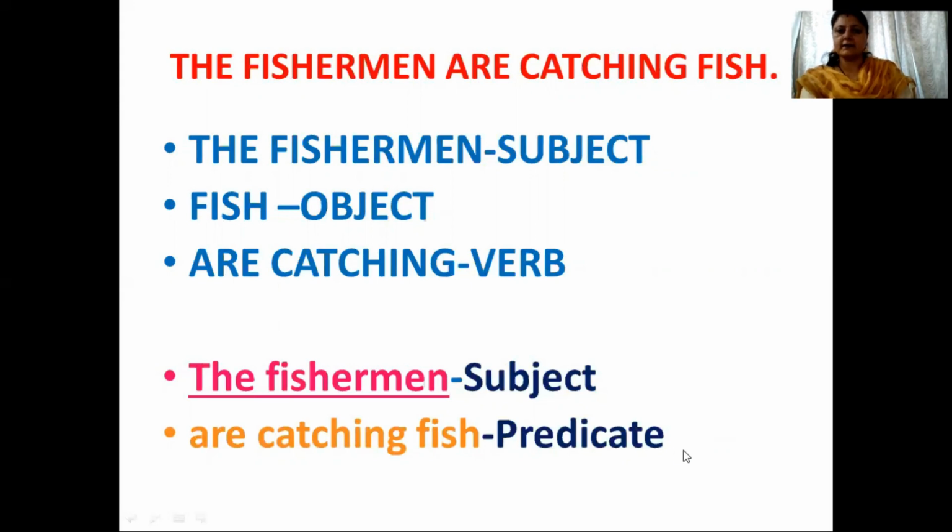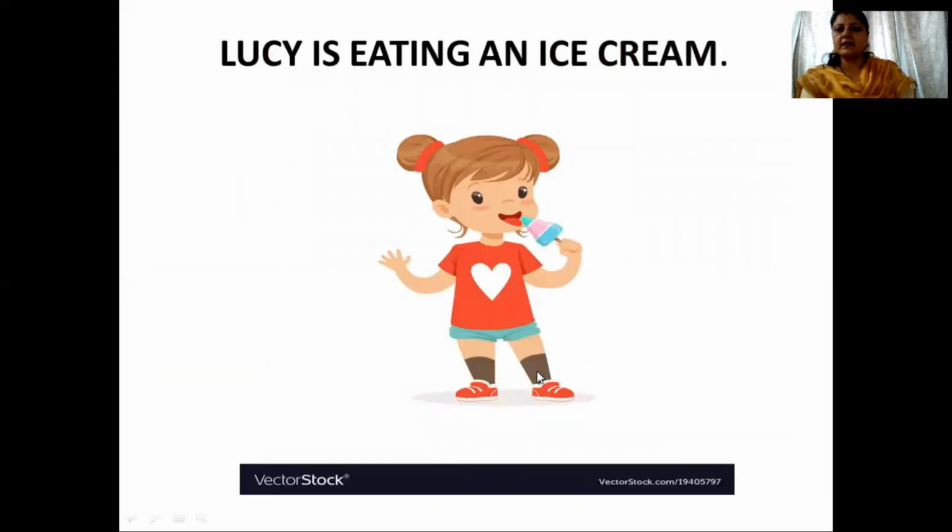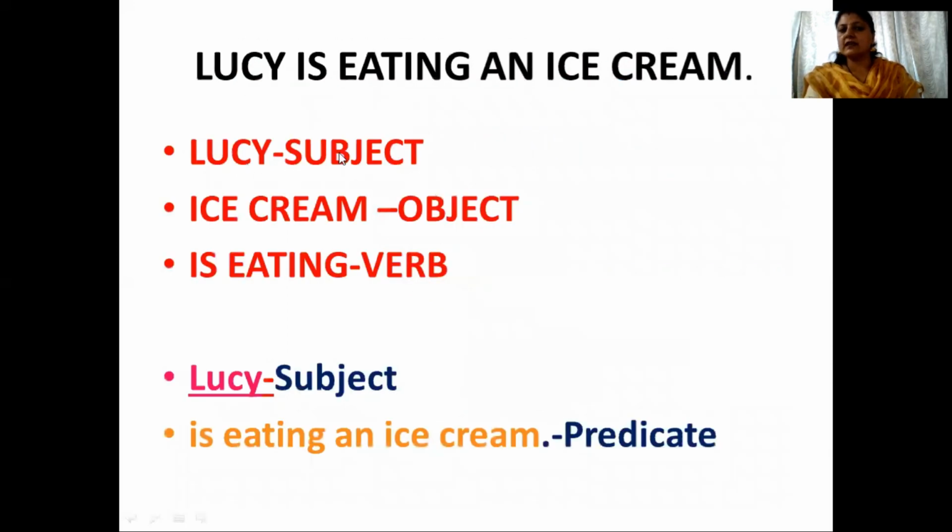Next sentence. Lucy is eating an ice cream. You can see in this picture, the name of this girl is Lucy. Now, what is she doing? She's eating an ice cream. So first, whom are we talking about? We are talking about Lucy. So Lucy is the subject, ice cream is the object, and is eating is the action word or the verb. So Lucy is the subject, is eating an ice cream, predicate.